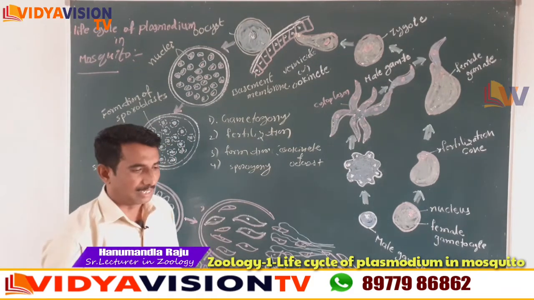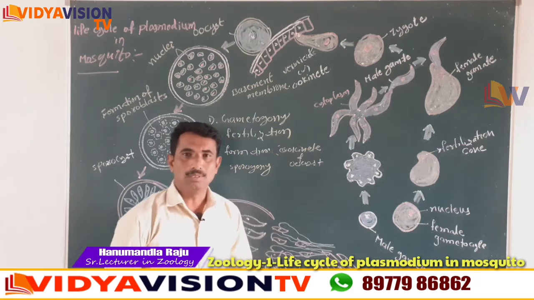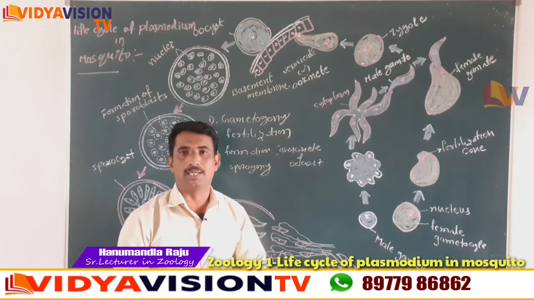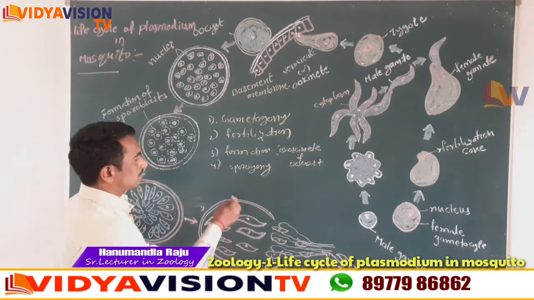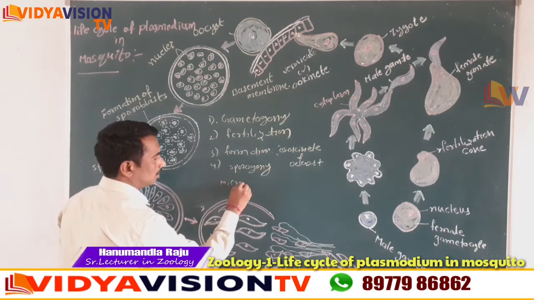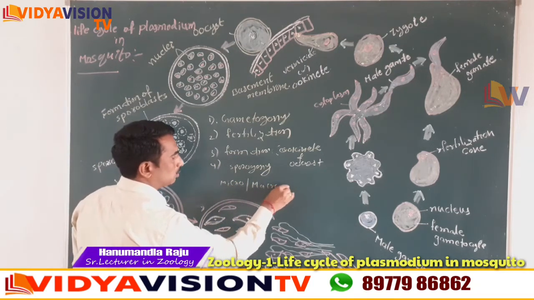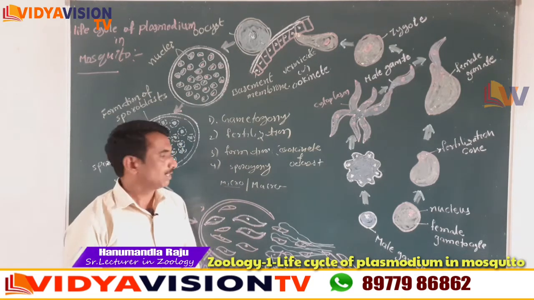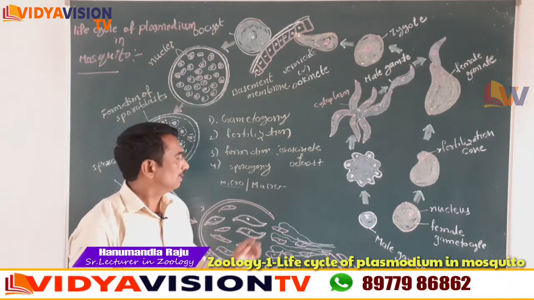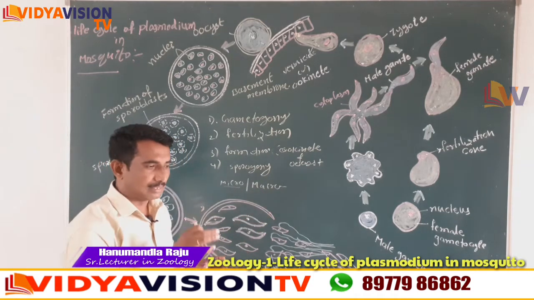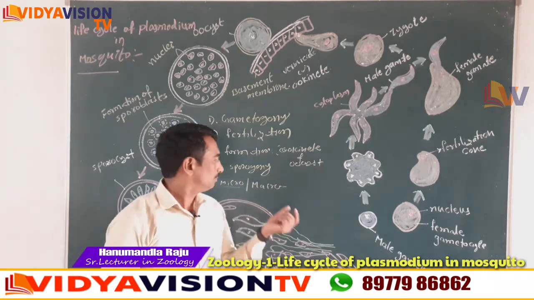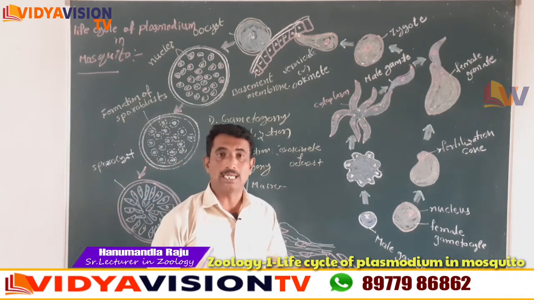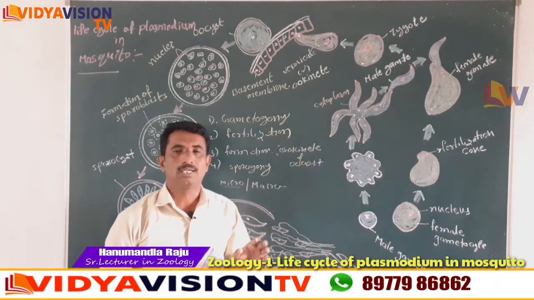Listen, whenever a female Anopheles mosquito bites a malaria patient and sucks the blood, along with the blood, some stages such as microgametocytes or macrogametocytes enter. Here children, the microgametocytes are also known as male gametocytes, and the macrogametocytes are also known as female gametocytes. During blood sucking, male and female gametocytes enter into the crop of the mosquito. Along with that, other stages also enter into the crop.